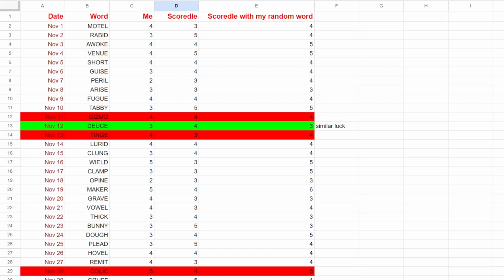So let's go over the guess distributions as usual. I'll go over the guess distributions for Squirtle with fall starting words as well, with the same word I start, but I'll go over that after I go over mine and Squirtle with Slate first. So, here we go. 0 fails for me both months, 0 sixes for me both months.